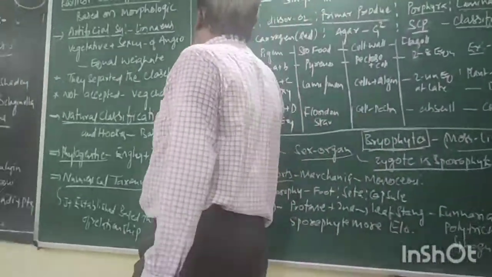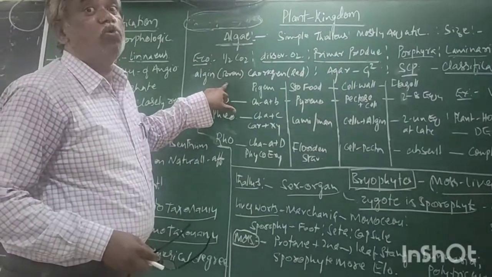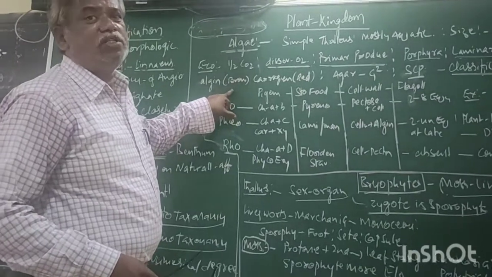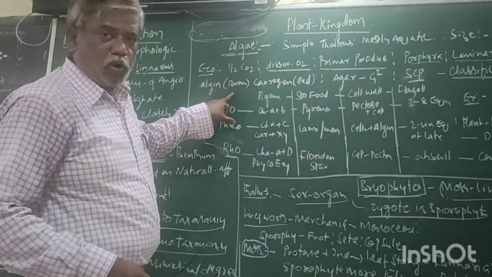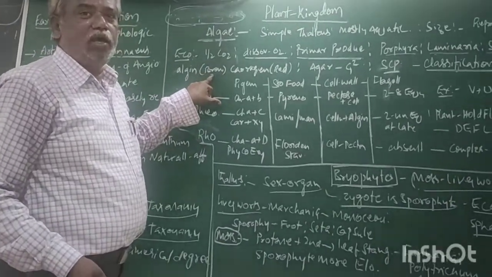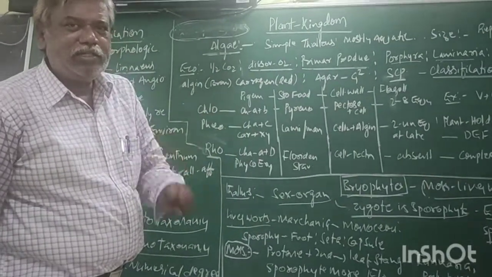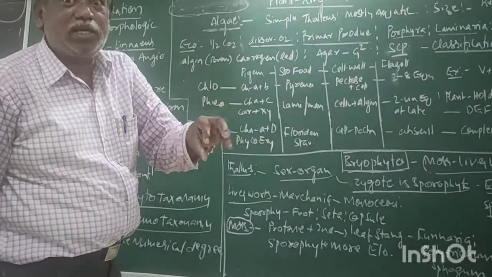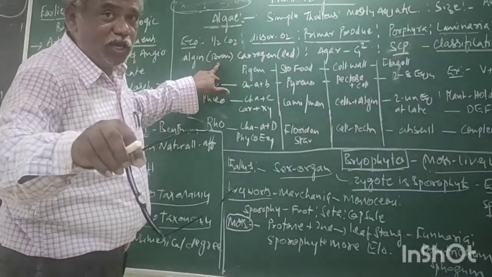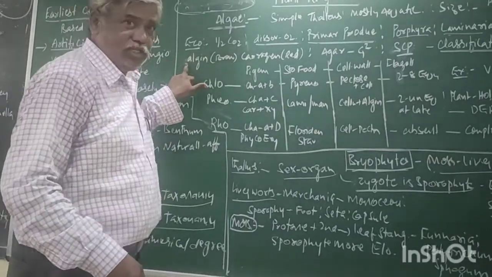Now come to algin. Algin is extracted from brown algae. Chlorophyceae, Phaeophyceae, Rhodophyceae: chloro means green, phaeo means brown, rhodo means red. Now, the scientists are extracting some chemical substance from brown algae, which is called algin.